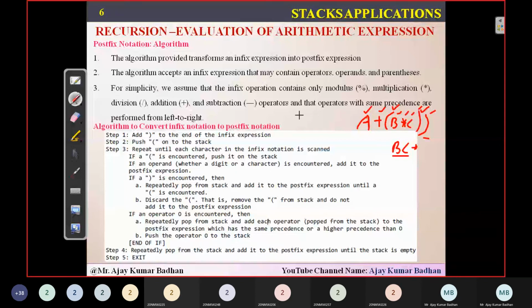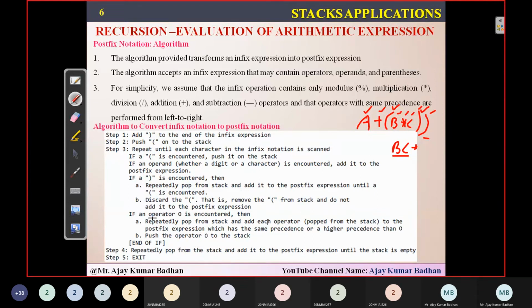So what he means is, whenever you encounter a closing brace, whatever elements are in the stack, remove all of them until you encounter an opening brace. Opening and closing match, so you directly cancel them. Till that time you should remove the elements from the stack. After that, the opening brace and closing brace are simply discarded, and the remaining elements you add to the postfix notation.